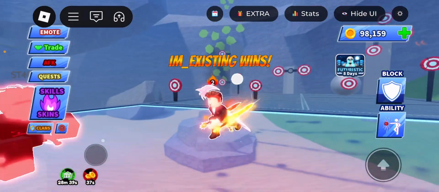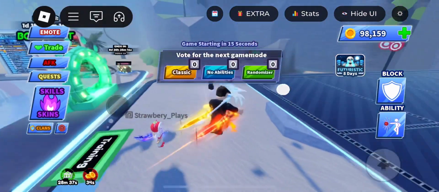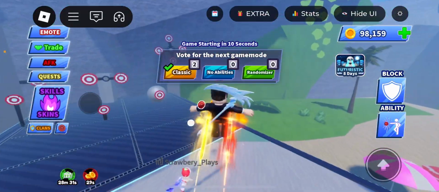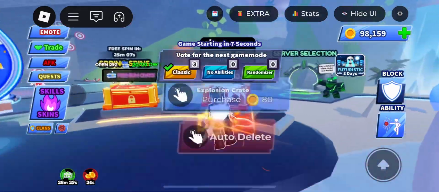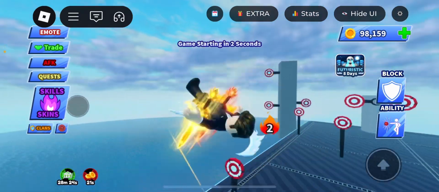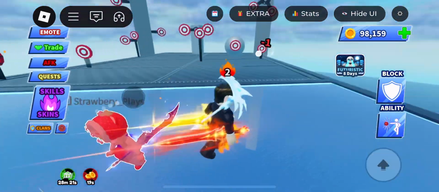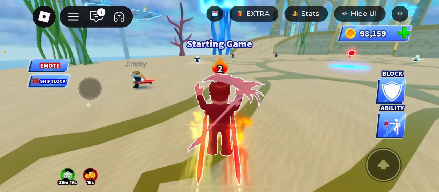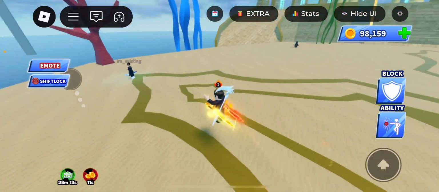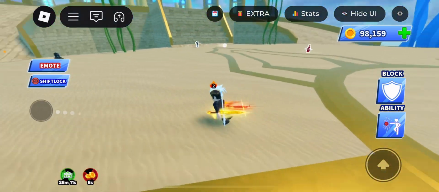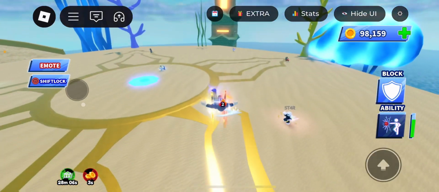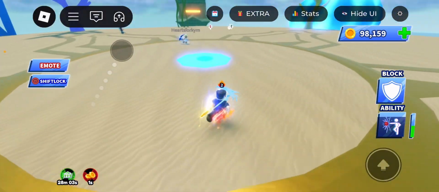Starting off with number 1. Do not share personal information, like passwords, usernames, or anything like that. The majority of the player base has been scammed or hacked. So we're going to be preventing that. Usually people might say, hey, put in your username and password for a free sword. Don't do that. That is a total scam.